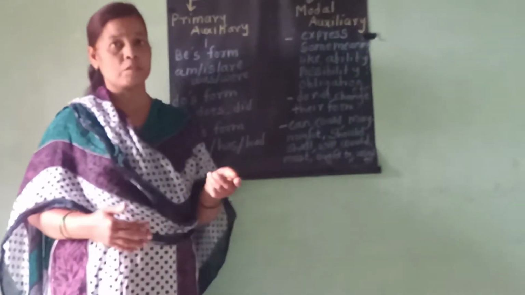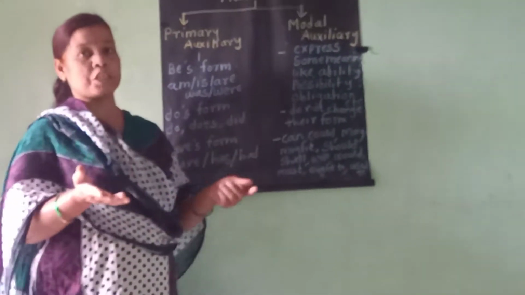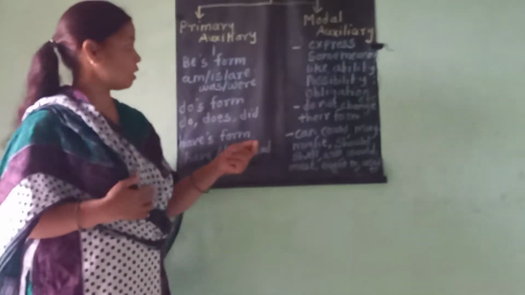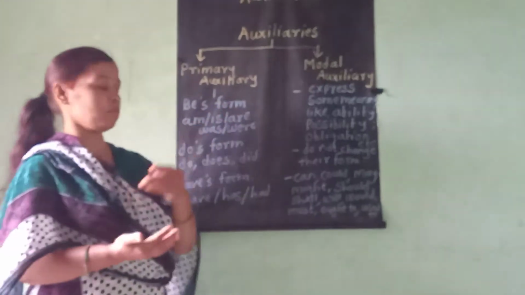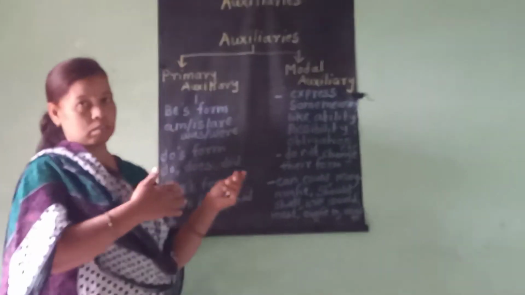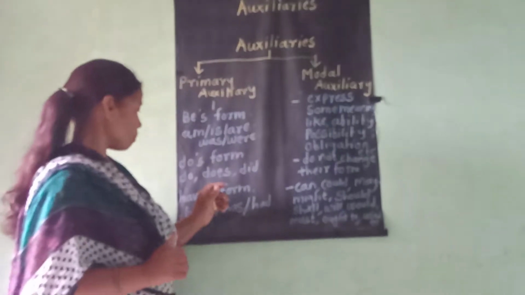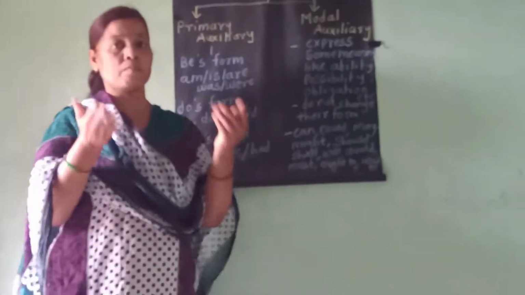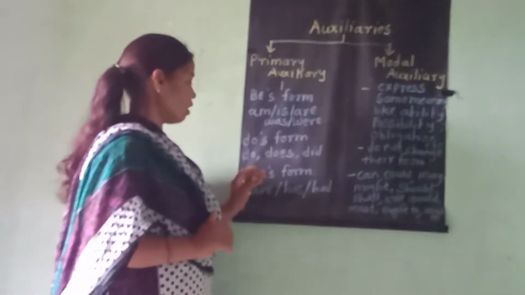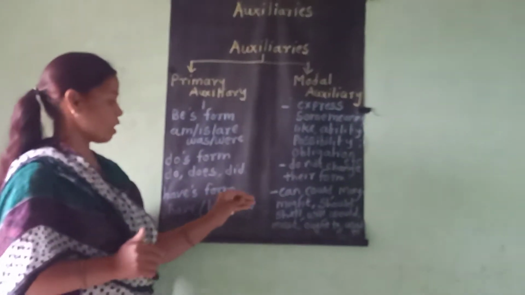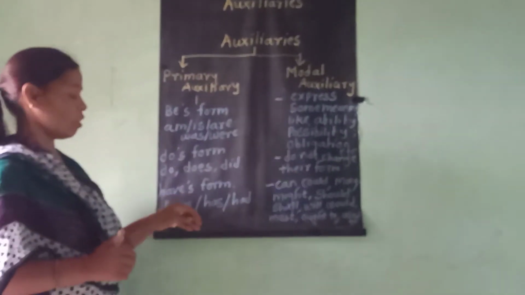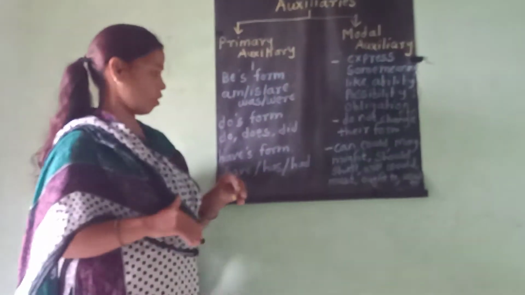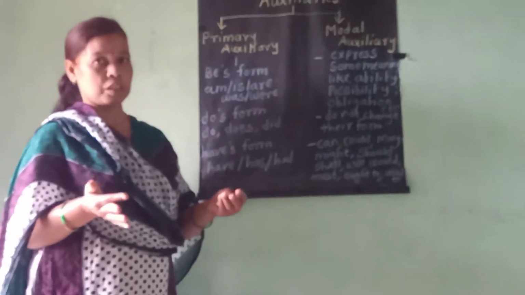These help us to form a question, or to ask a question. These words are also used for the structure of a sentence. Then the have forms: if you want to tell about your possession, at that time we use the have forms. Have, has, had. It is related to when you are telling your own possession.